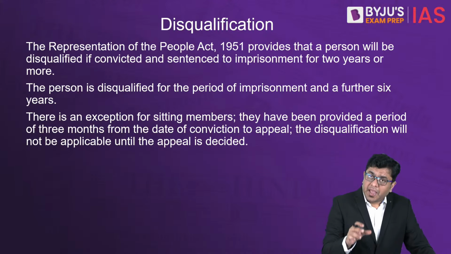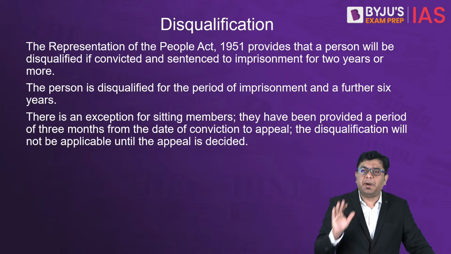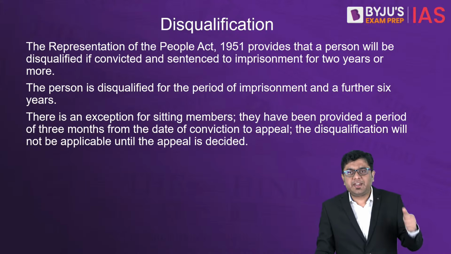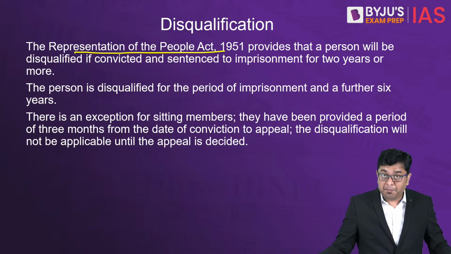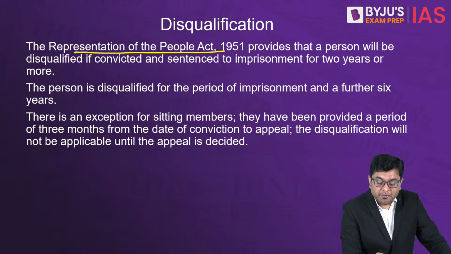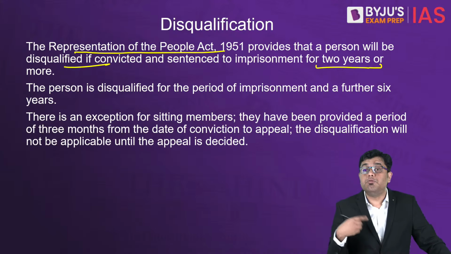Now, as I told you, the law crafted by the Parliament to take care of the disqualification of convicted members is the Representation of the People Act, 1951. It provides that a person will be disqualified if convicted and sentenced to imprisonment for 2 years or more.